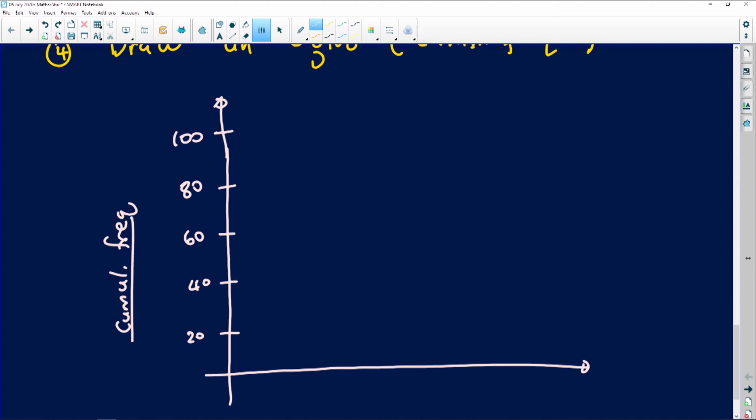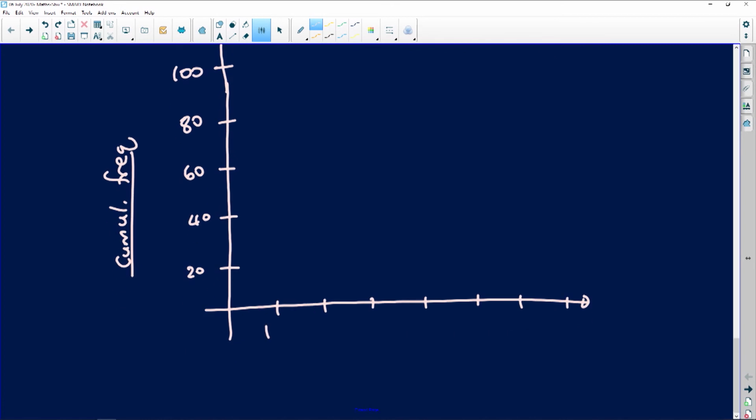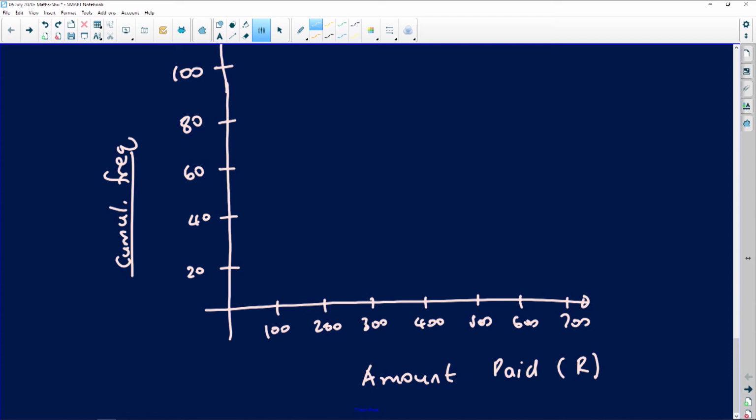And then on the x-axis, we're definitely going to have the amount of money that people paid. So we're moving from 0. This is 100, this is 200, 300, 400, 500, 600. I might even put 700, which is not necessary, but we know that the total amount ended at 600. We don't need 700, but I'm just going to put it there. So this is the amount of money that people paid in rents. You always put the independent variable on the x-axis all the time. Frequency and cumulative frequency will always be on the y-axis.